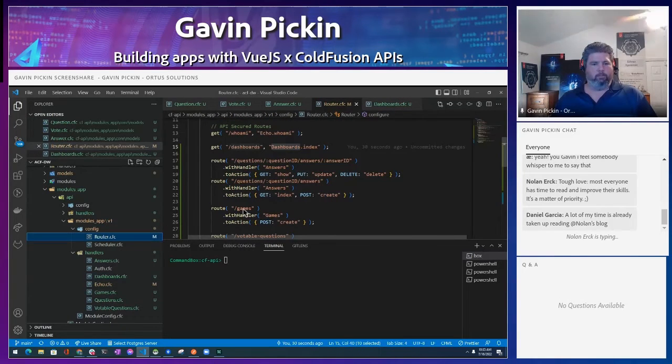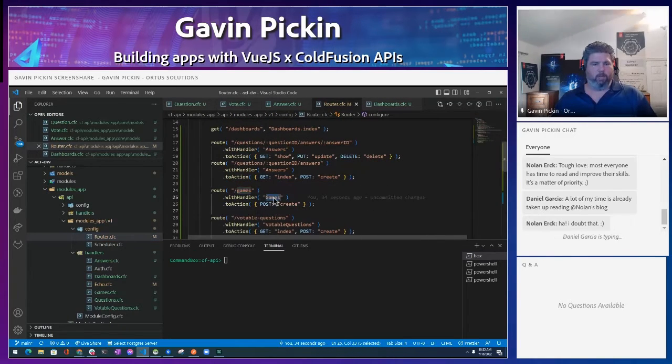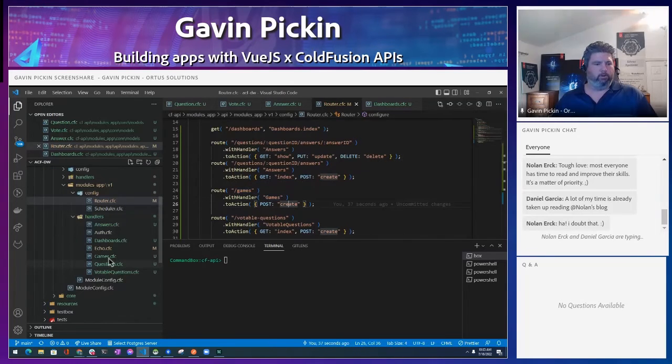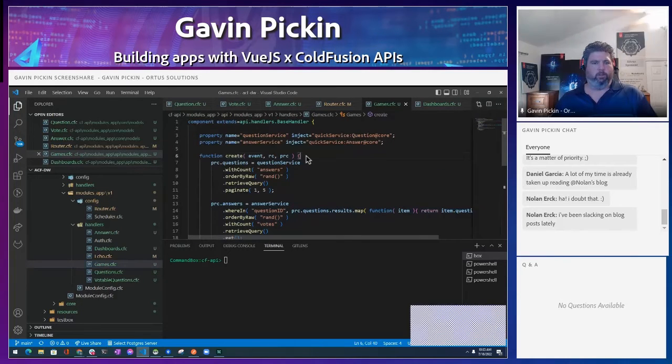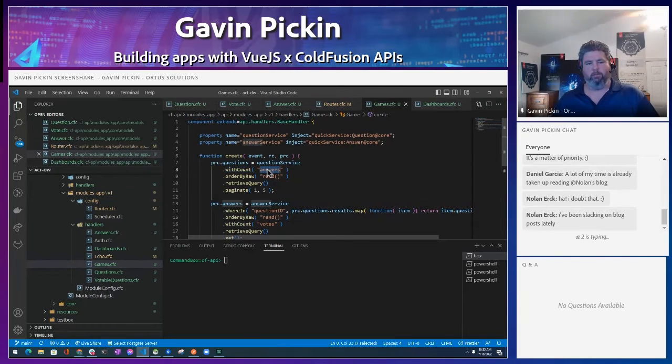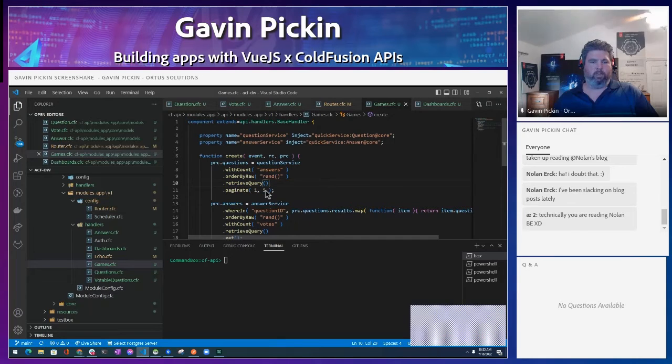If we look here at games, what games does is it hits the games handler, and because we're posting to it, it's going to hit the create endpoint. So in here under games, we have a post to create. In this, it's going to do some tricky stuff. Using Quick, we can do things like questionService.withCountAnswers, so it's going to count the number of answers per question when we get it. We're going to order it by random, so that way we're always giving a random set of questions. We're going to get the query back so we don't create any objects, and we're just going to get 5 at a time. This is just some little shorthand, so we don't have to write any SQL.